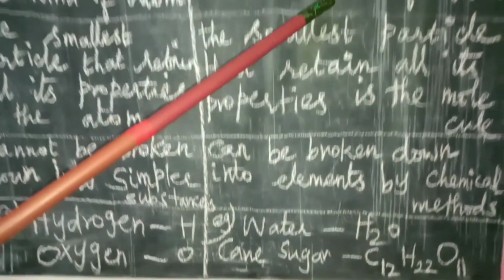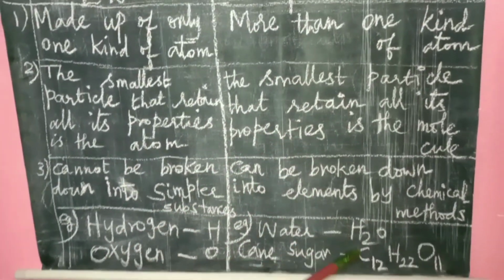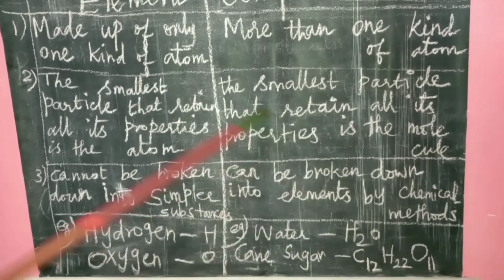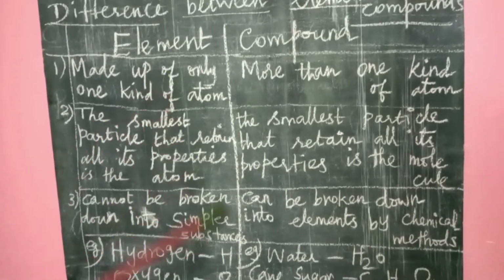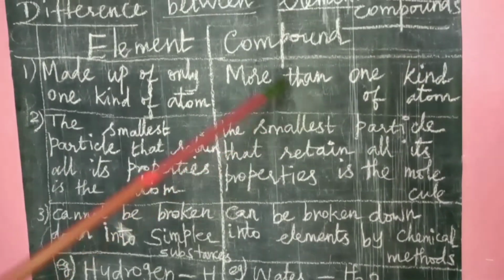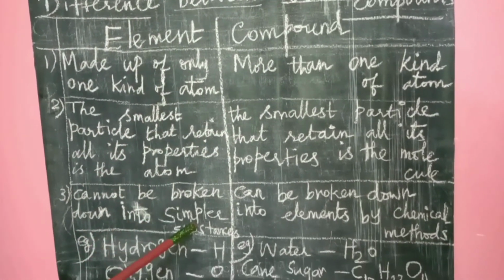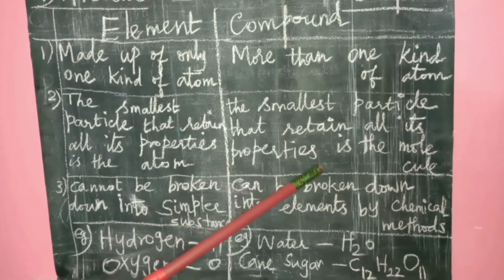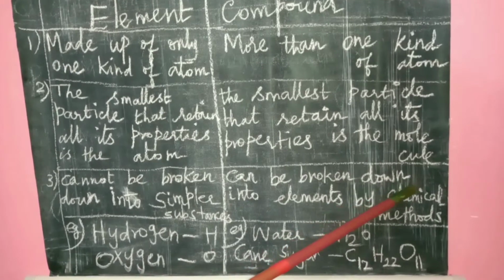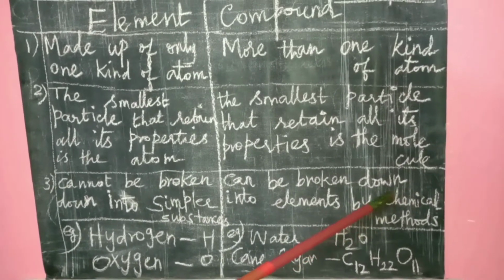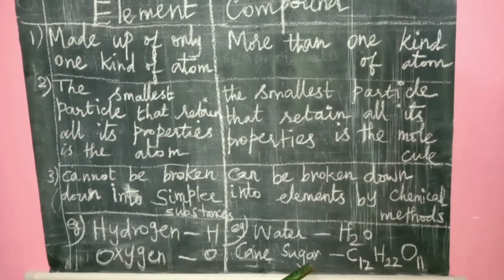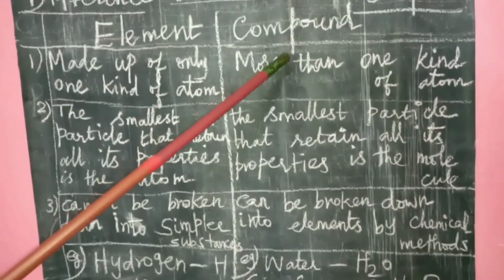So this compound has different properties from its elements, hydrogen and oxygen. So these are the four differences between element and compound. An element cannot be broken down into simpler substances, and a compound can be broken down into simple elements by chemical methods, and these are the examples of elements and compounds.